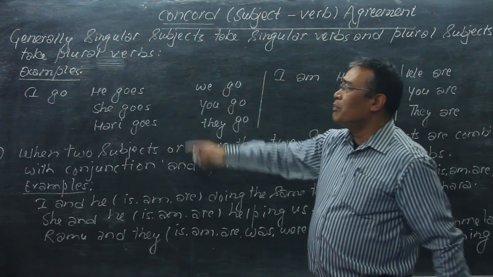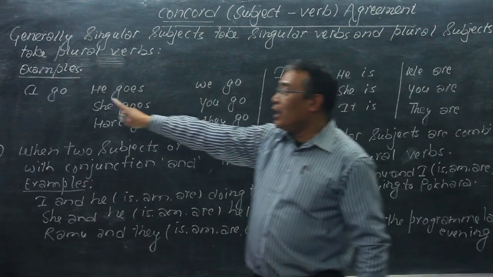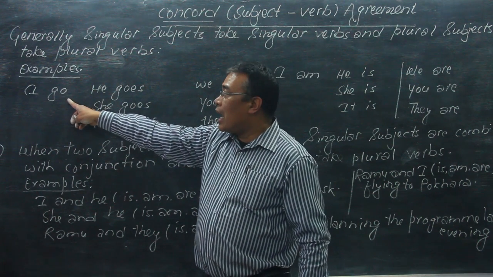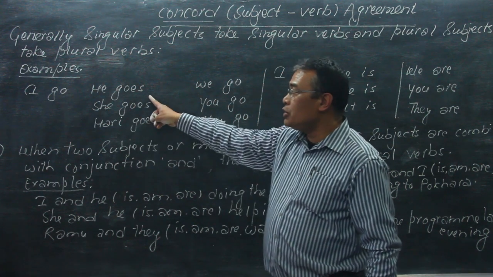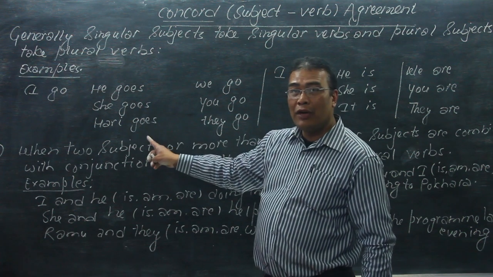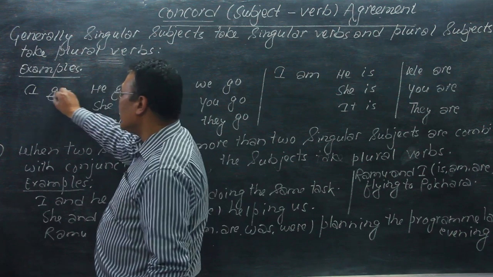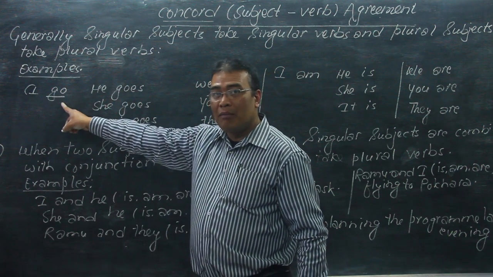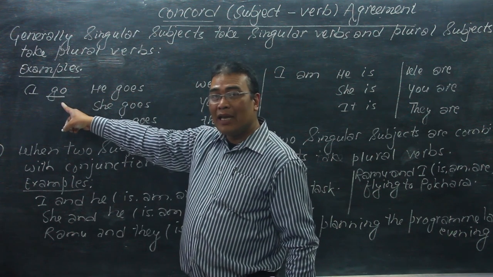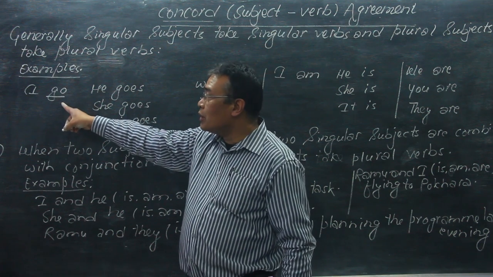Okay, so for example, now here I go, he goes, she goes, Hari goes. Here, go is the V1 form, the base form, and is called the plural verb.